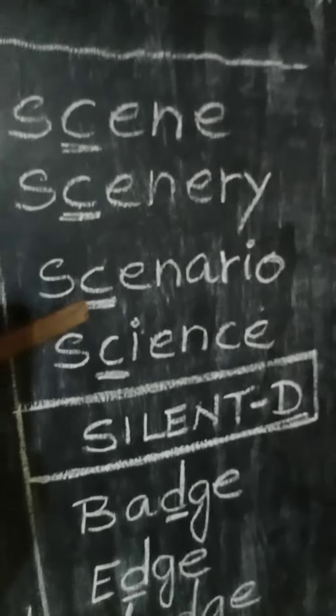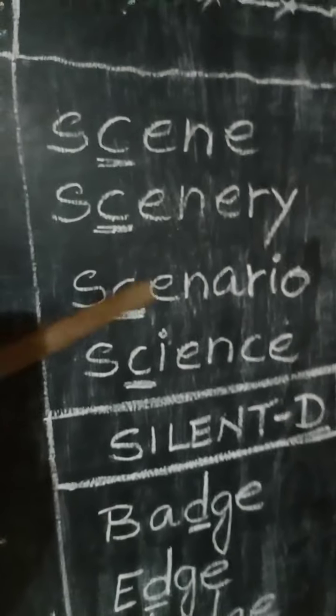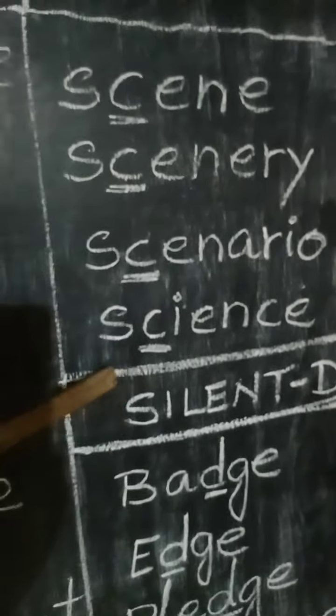Thus, scenario. Scenario. Science. Science. Right? So these words and some other words are also there, but some of the words that are being taken here are those in which C remains silent in pronunciation.